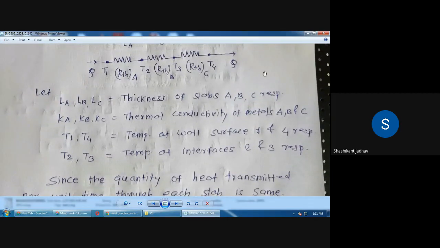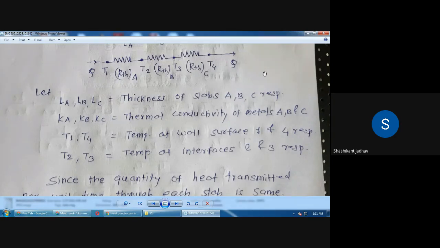Then write down KA, KB, KC is equal to thermal conductivity of metals A, B, and C.